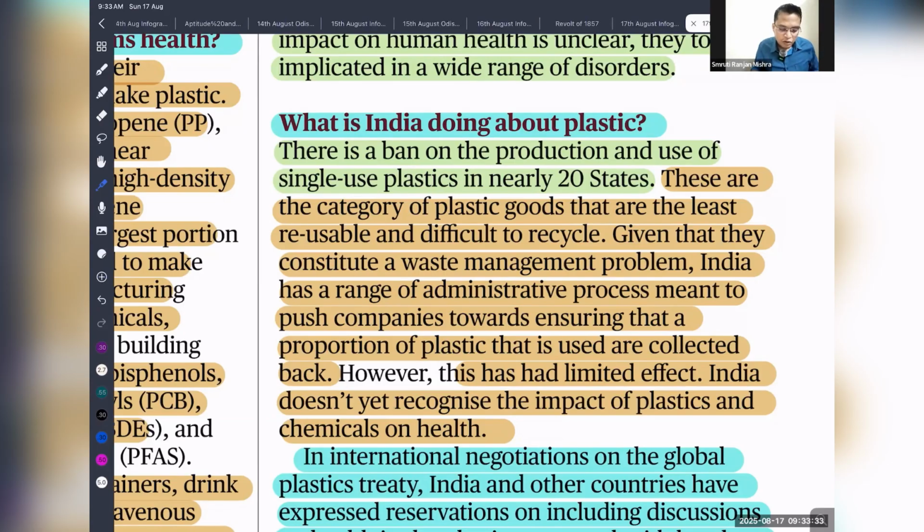So there is a ban on the production and use of single-use plastic in nearly 20 states. These are a category of plastic goods that are least reusable and difficult to recycle. Single-use plastic means once you use it, you just throw it away. For example, drinking water bottles.